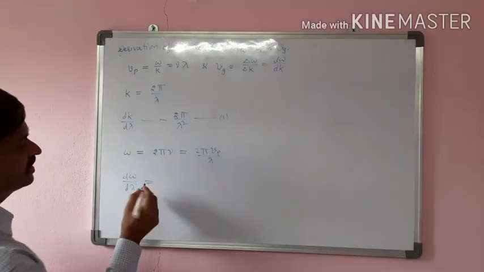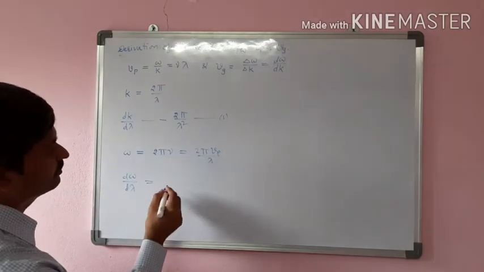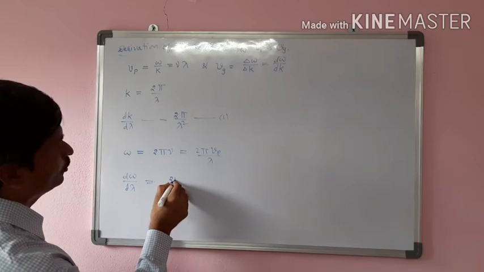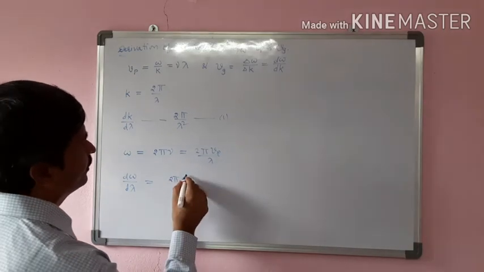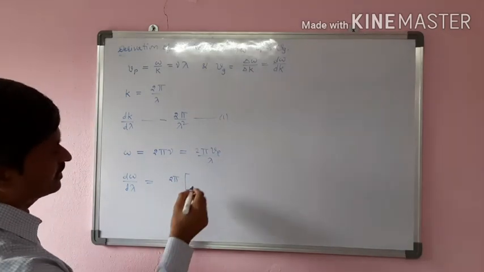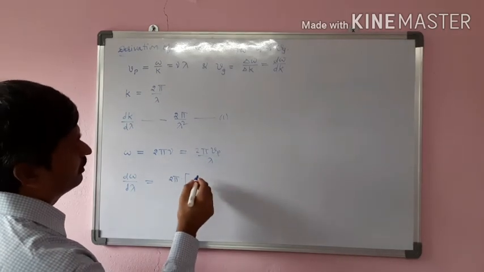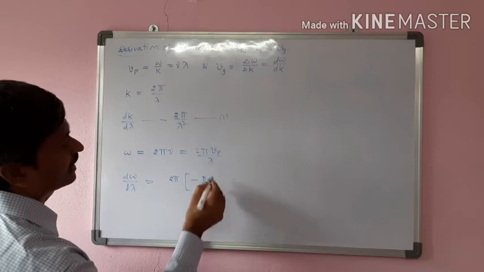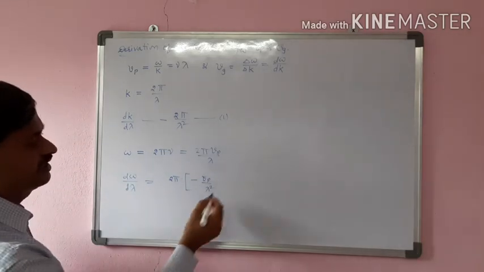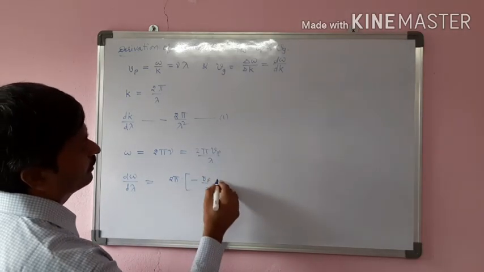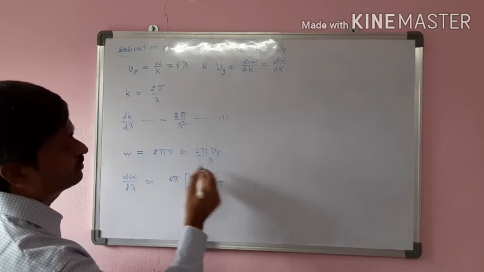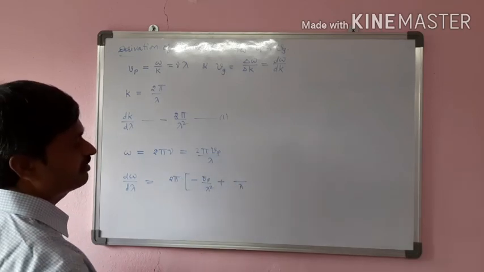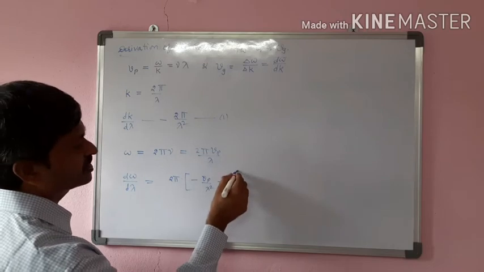So d omega by d lambda is equal to 2 pi, which is a constant, into minus Vp by lambda square, with d lambda already there, plus 2 pi outside, 1 by lambda is there already, and the differentiation dVp.